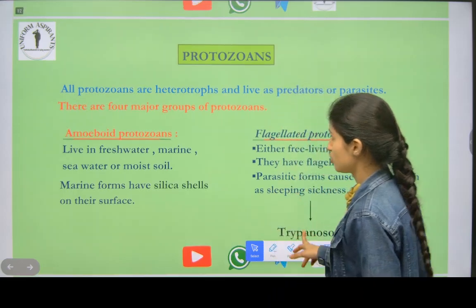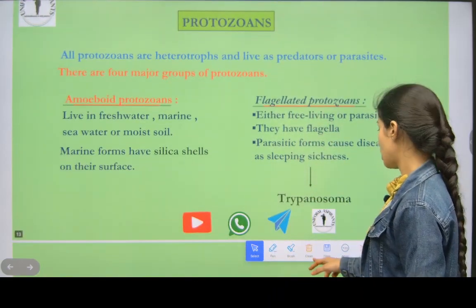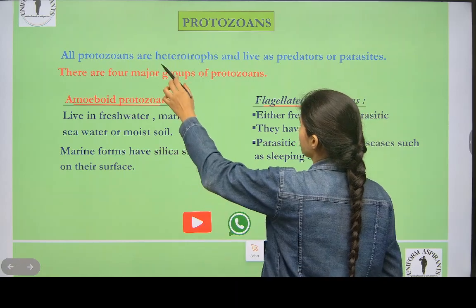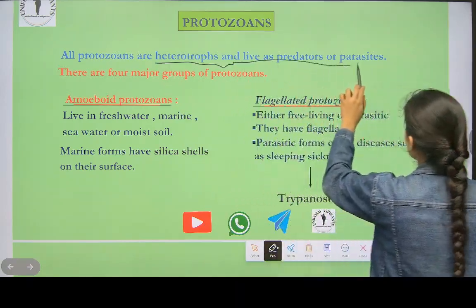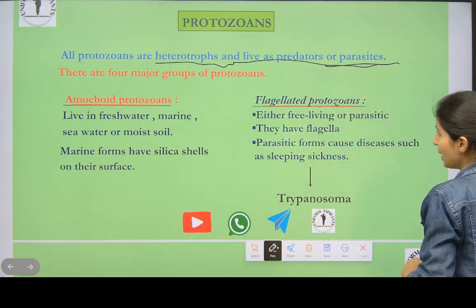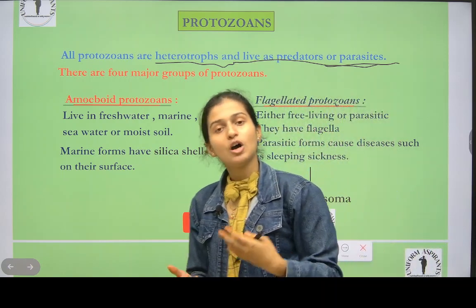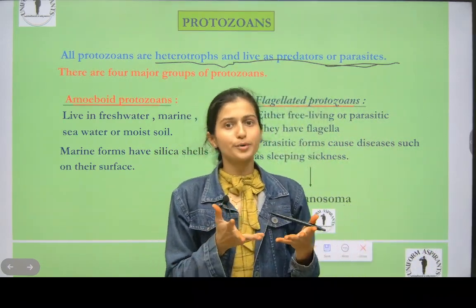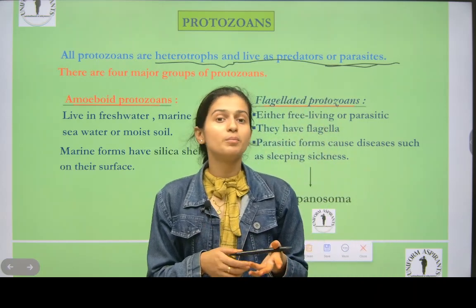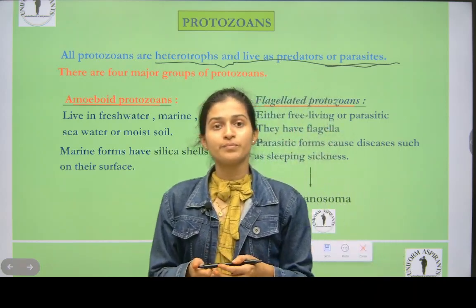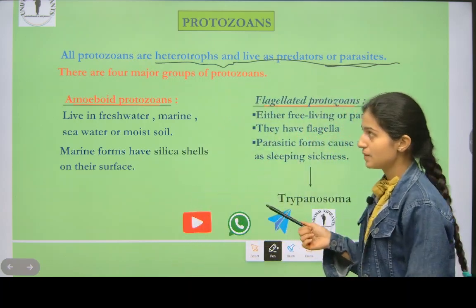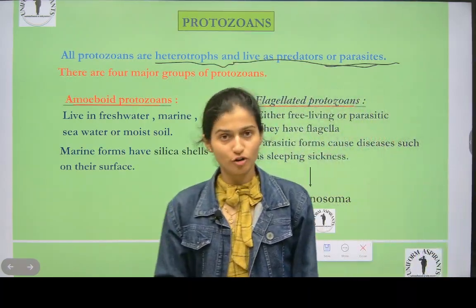Now protozoans. All protozoans are heterotrophic and live as predators or parasites. There are autotrophic organisms and heterotrophic organisms. Tell me in the comments, what is autotrophic and what is heterotrophic?